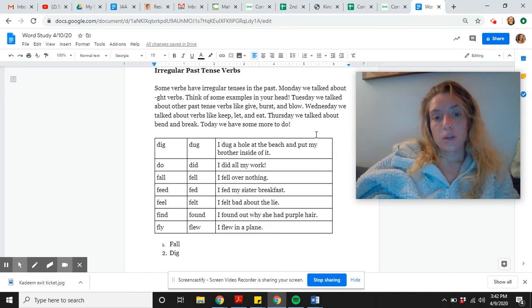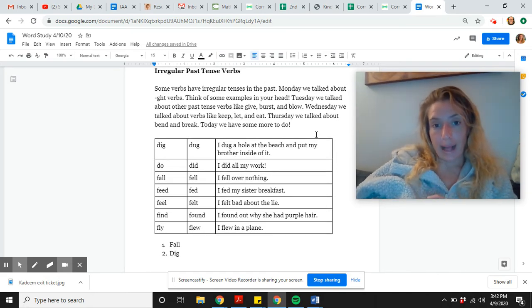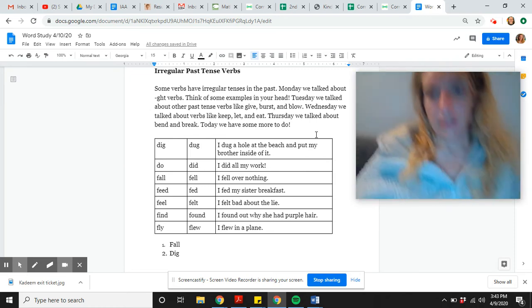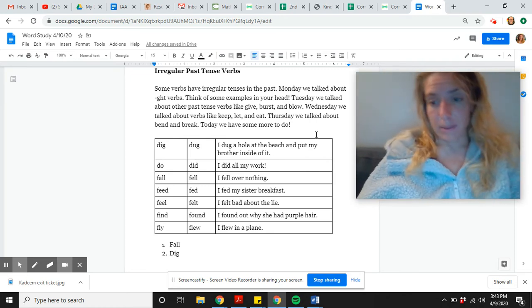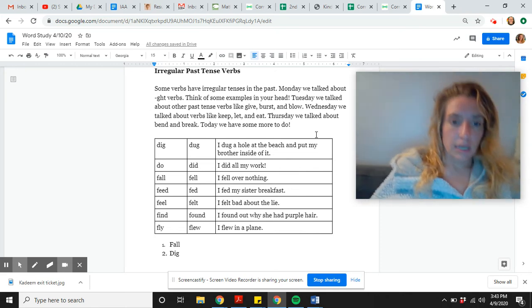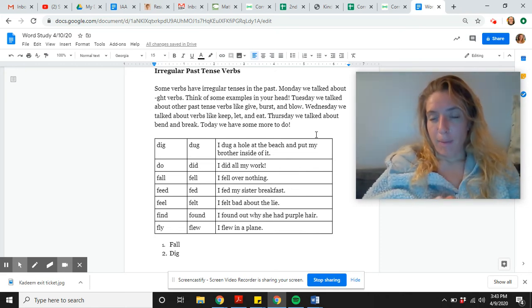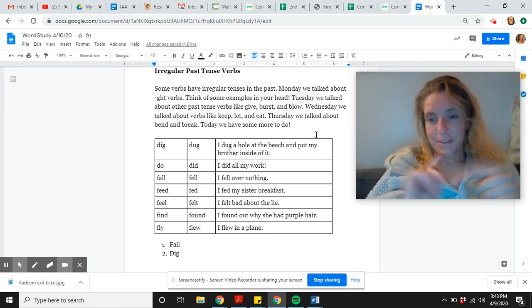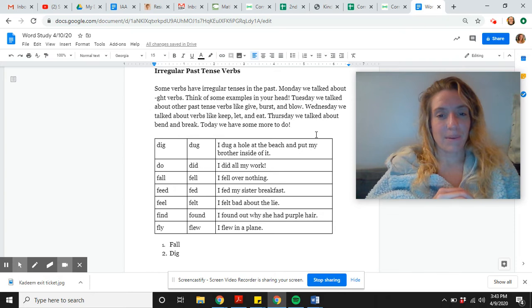All right, so we've been talking a lot about irregular past tense verbs. Most verbs you can just add ed onto if they're in the past tense, but some verbs are just a little bit trickier, and unfortunately, you just have to memorize them. On Monday, we talked about GHT verbs, like bought and caught. Do you remember how to spell those? BOUGHT. You can do the little song to remember that.